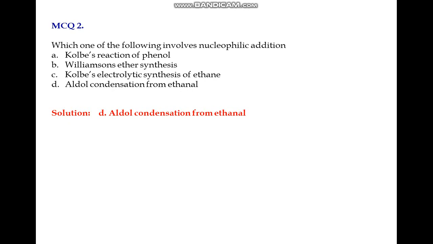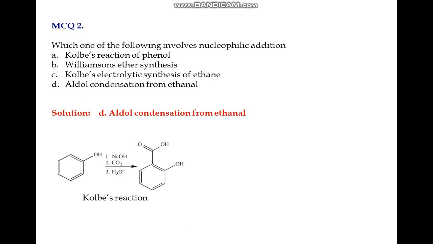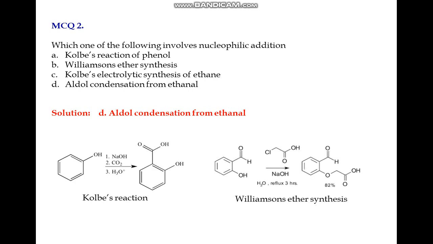Now we'll look into the type of reactions which take place in these options. Kolbe's reaction is an electrophilic substitution reaction which involves the reaction of phenol with sodium hydroxide and a weak electrophile CO2 to form orthohydroxy benzoic acid. Williamson's ether synthesis follows the SN2 mechanism. It involves the formation of ether from alcohol and organic halides in the presence of sodium hydroxide or potassium hydroxide through alkoxide ion formation.